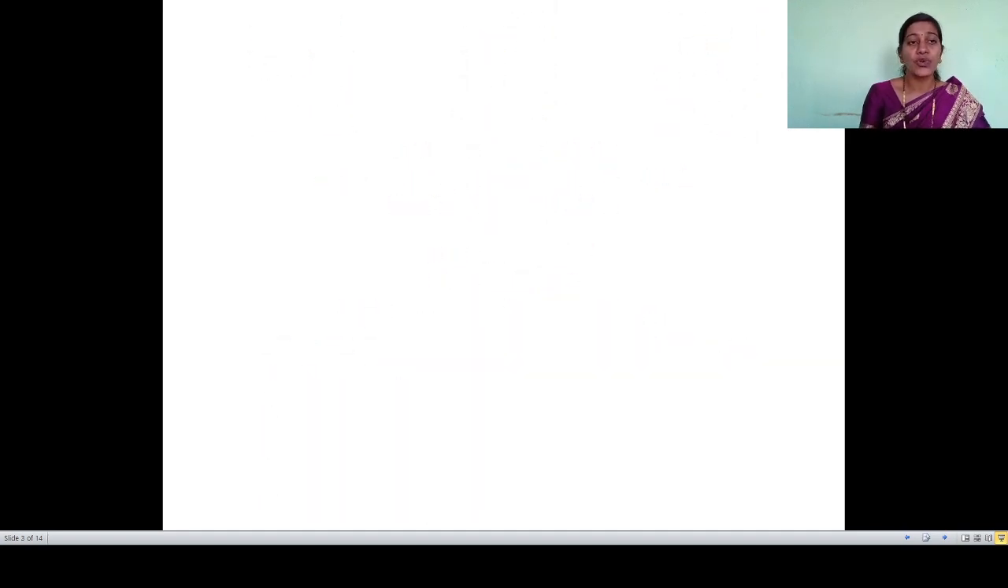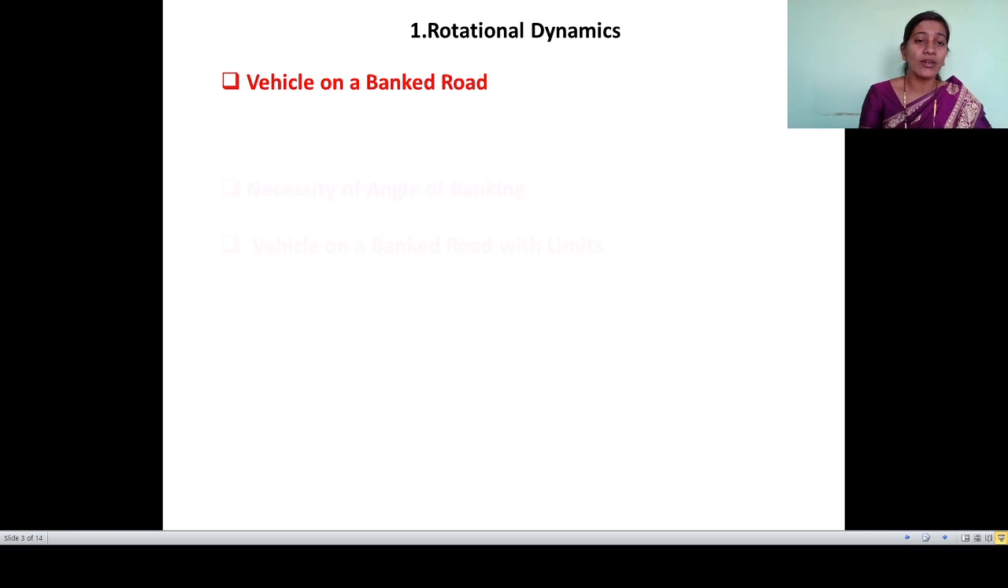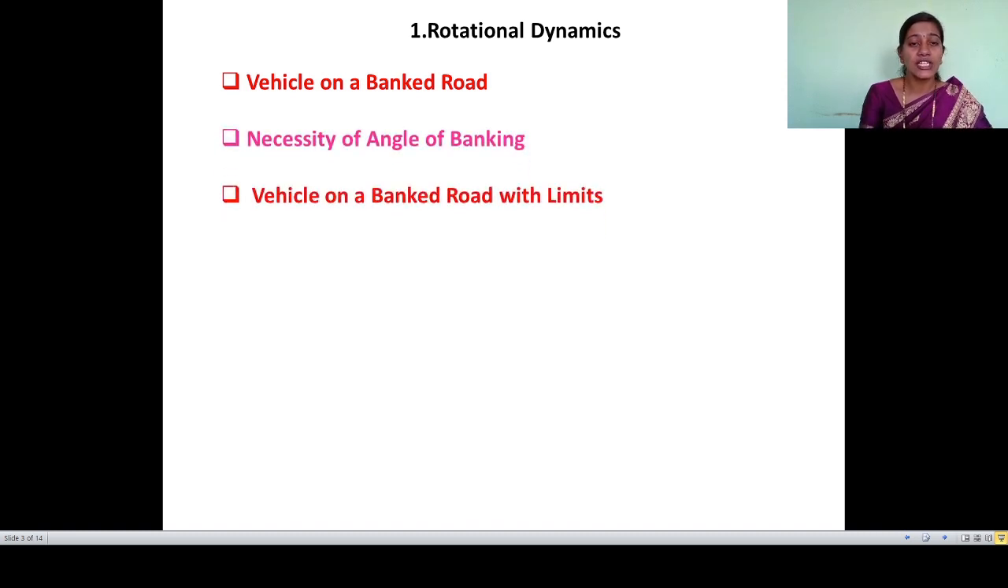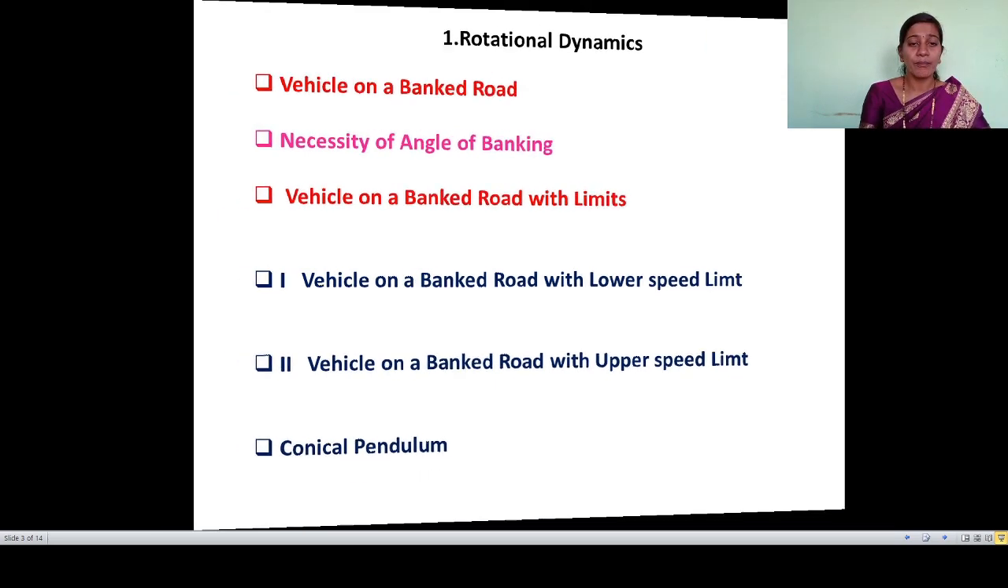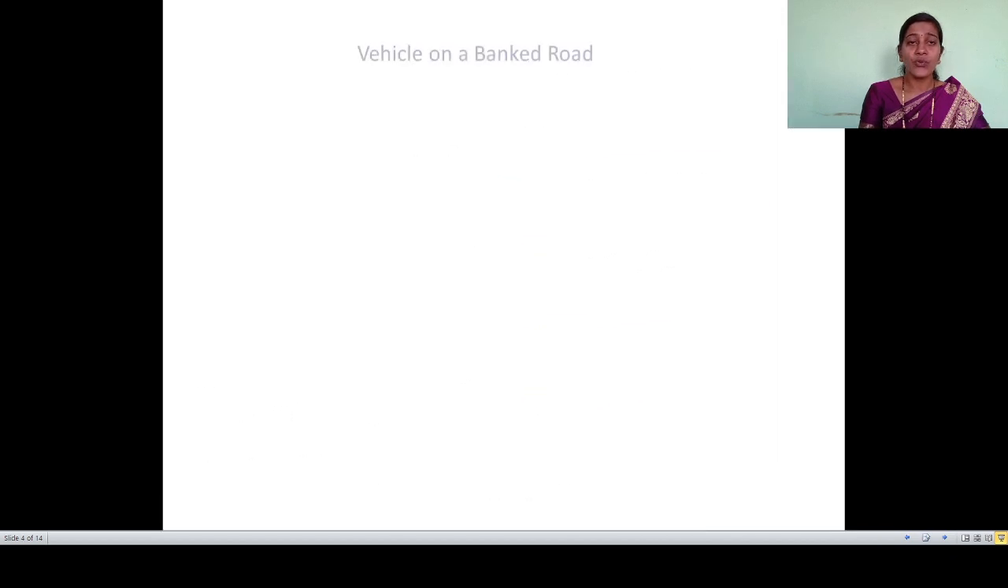So which points are we going to discuss? Let me show on the screen. First is vehicle on a banked road. Second, necessity of angle of banking. Third, vehicle on a banked road with limits. In that, the first limit is the lower speed limit, and another is the upper speed limit. And the last point we are going to discuss is the conical pendulum. Now we will go one by one.